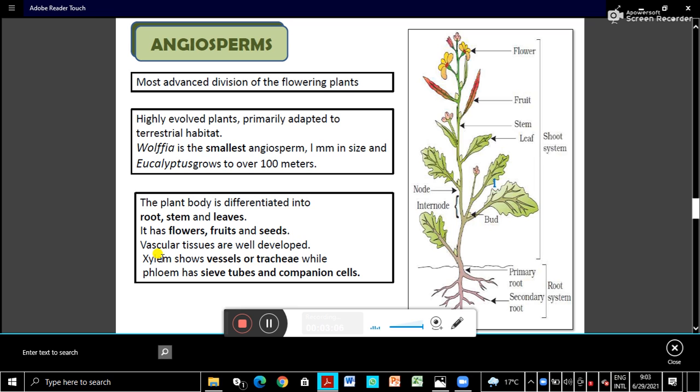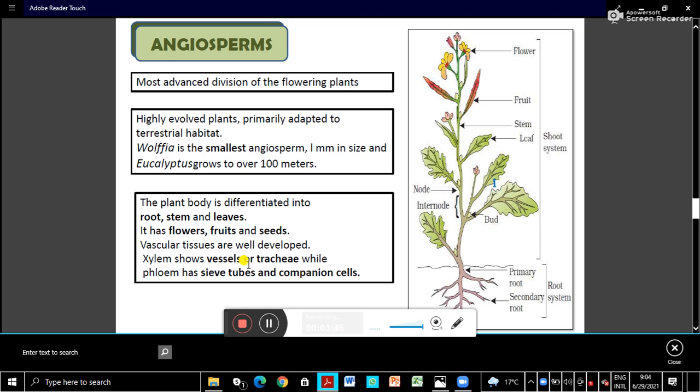Xylem is the water conducting tissue, phloem is the food transporting tissue. Then vessels or tracheae are well developed, and sieve tubes and companion cells are there. Besides this there is xylem fiber, xylem parenchyma, and tracheids. All the 4 kinds of xylem tissue are there, and all the 4 kinds of cells in the phloem tissue: sieve tubes, companion cells, phloem fibers and phloem parenchyma. So well differentiated, well developed vascular tissues are there.